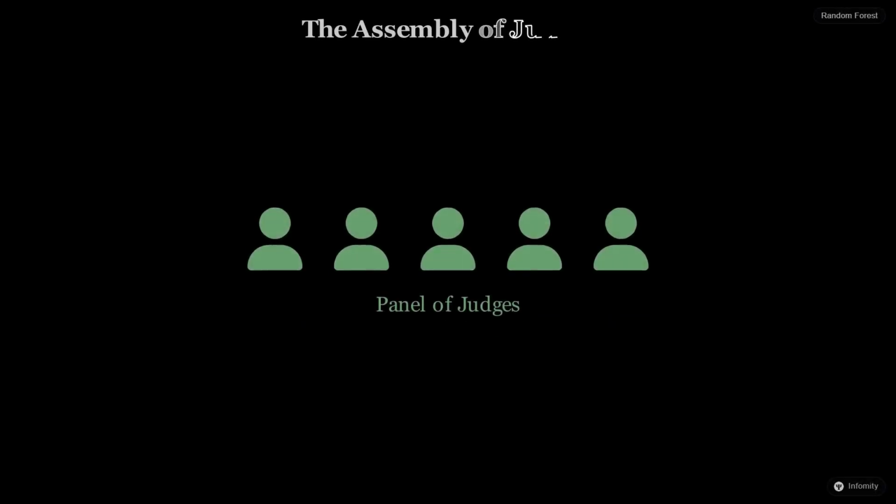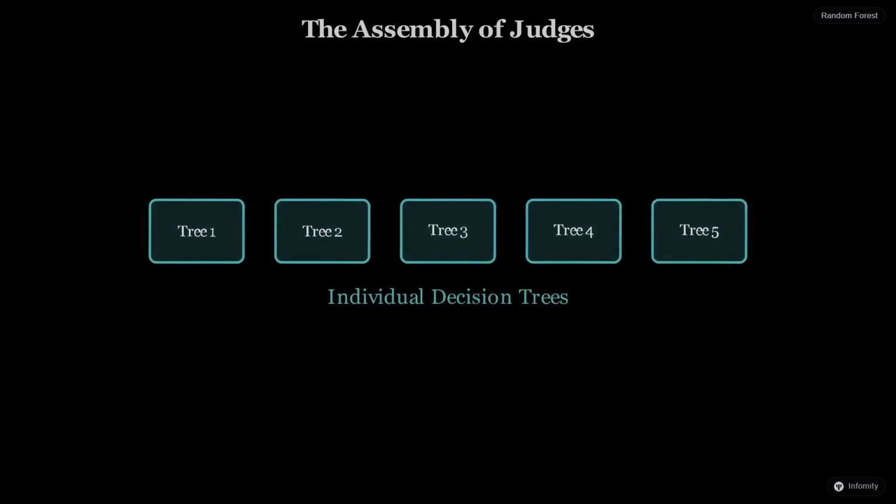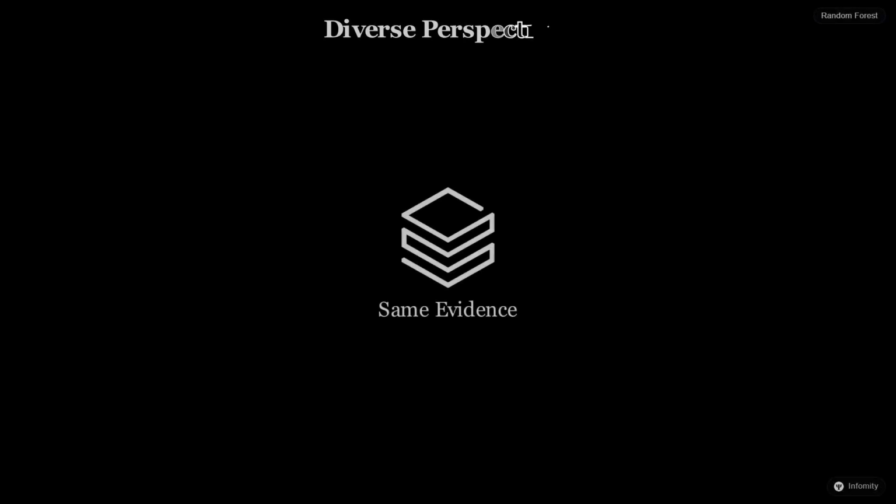Instead of relying on one expert, a random forest assembles a diverse panel of judges. Each judge represents an individual decision tree. By themselves, these trees might make mistakes or overfit to specific details. However, when we combine them, their individual errors tend to cancel each other out. Diversity is the secret sauce.